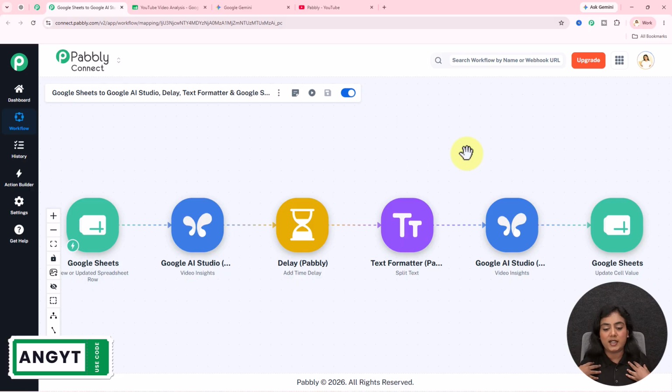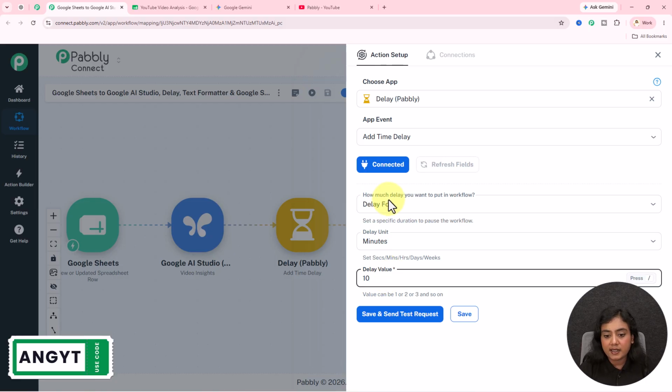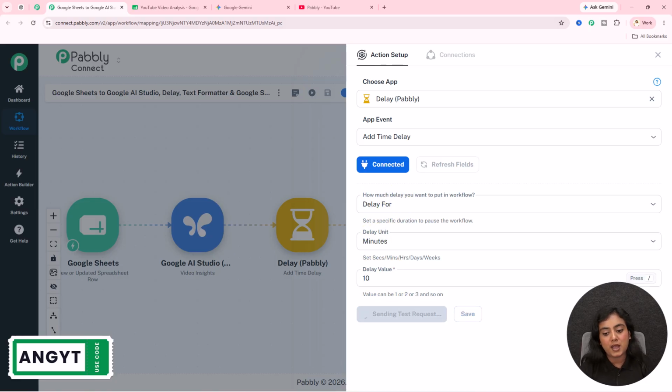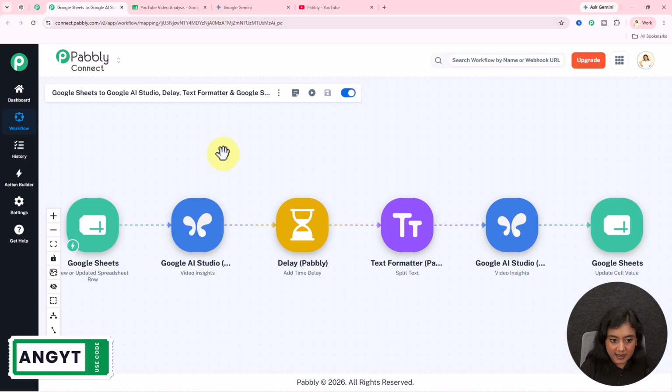Now, we can wait, but how will this workflow wait? For that, we are entering a delay inside this workflow using Delay by Pabbly. It's an amazing feature. I'm going to add a delay for 10 minutes in this workflow. As soon as the delay of 10 minutes is added in the workflow, after we've received the batch ID, this workflow is going to wait for 10 minutes and then the further steps will be followed. Okay, so I'm going to wait over here for 10 minutes and then we are going to proceed with further steps. After 10 minutes has passed, let's move on with our steps.